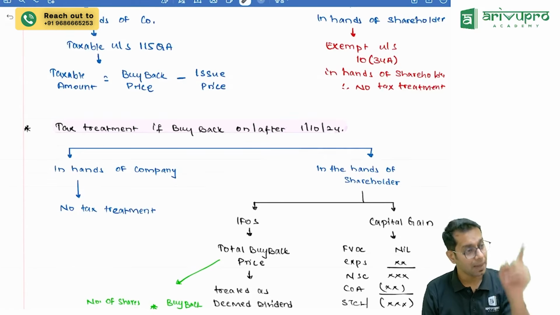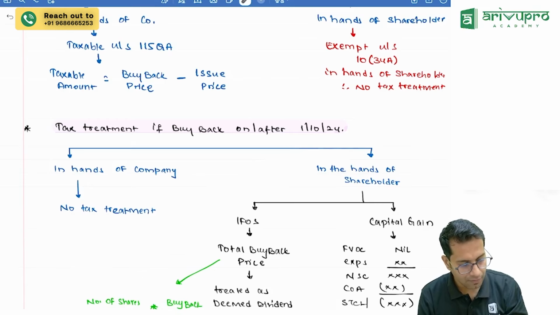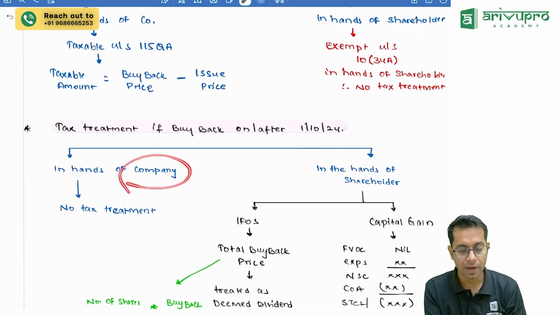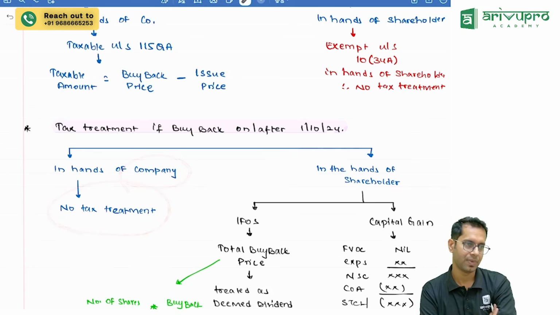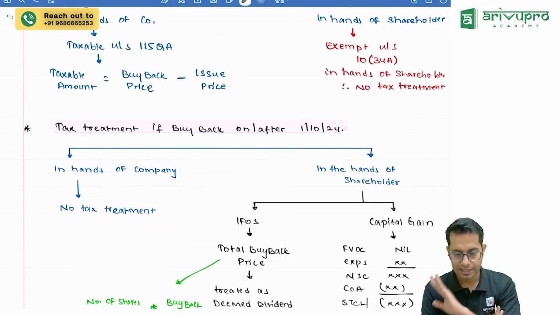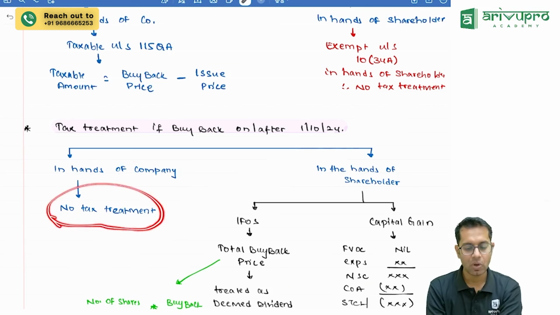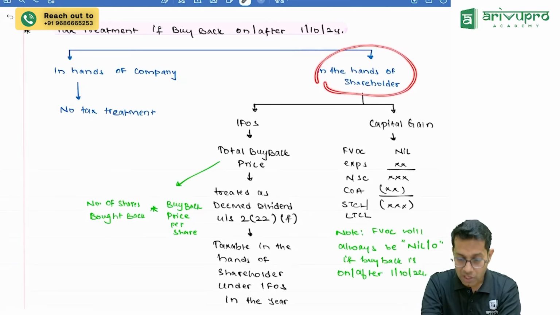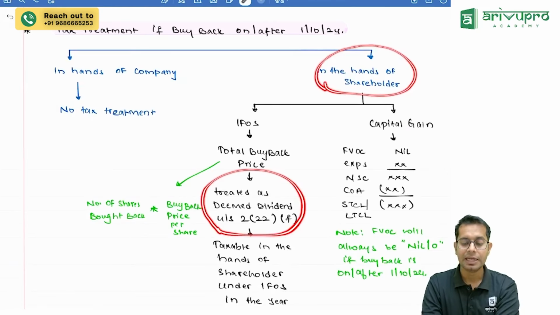If the buyback is happening on 1st of October or anytime after 1st of October, what the new law says is, in the hands of the company, there will be no tax treatment. I'm not going to tax it at all. And in the hands of the shareholder, I'm going to call it deemed dividend.